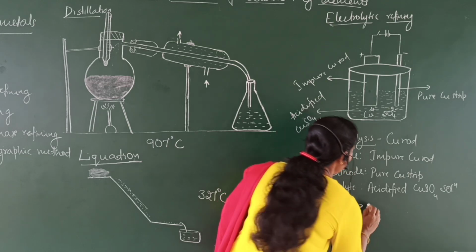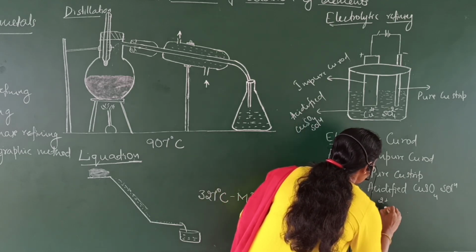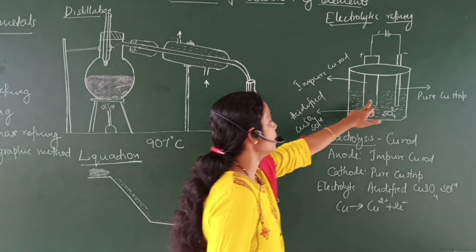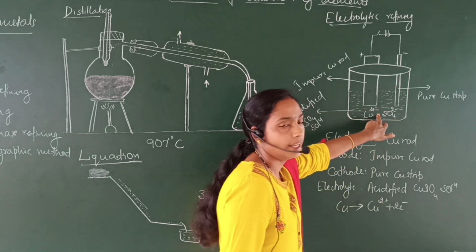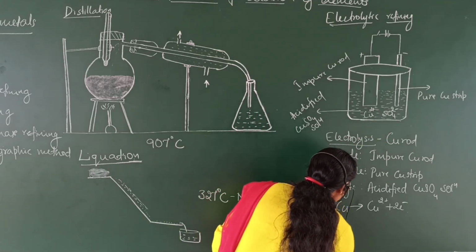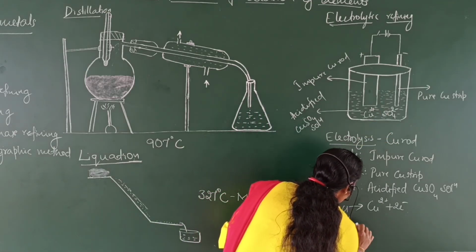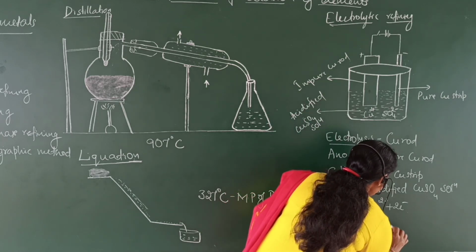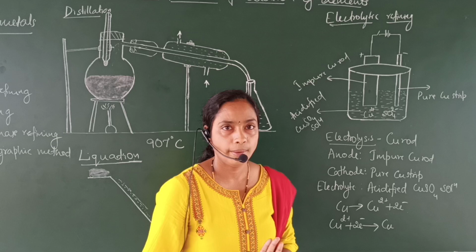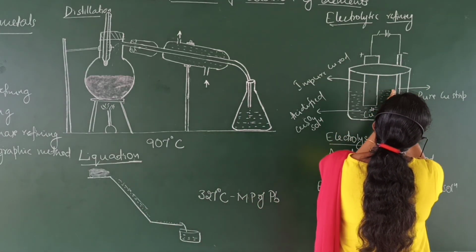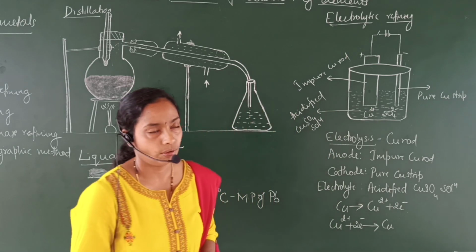Copper releases 2 electrons and is converted into Cu2+ ions and gets dissolved in this electrolytic solution. These Cu2+ ions gain 2 electrons from the cathode and are converted into copper metal, and then get deposited on the surface of this cathode.